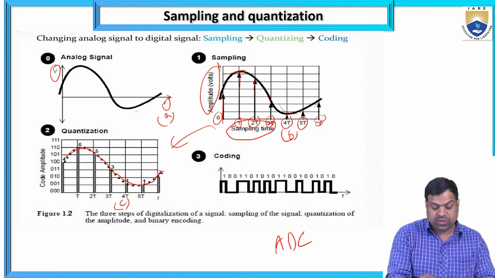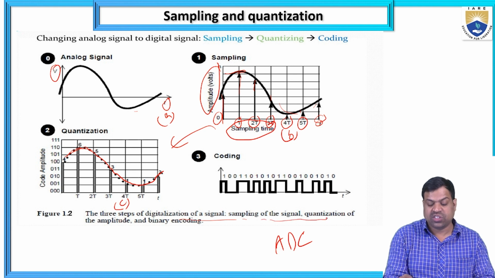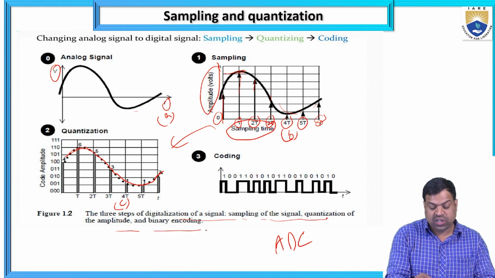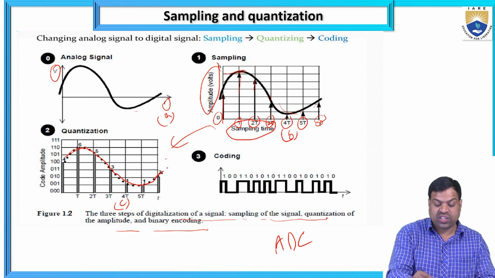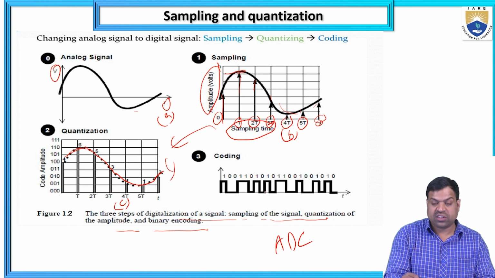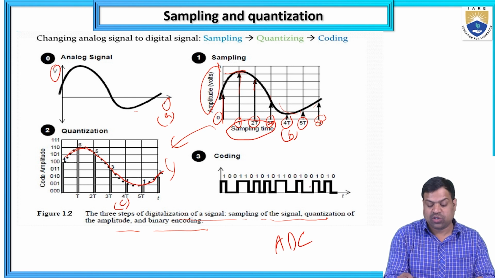So what are the three steps of the digitization of a signal? First is the sampling of the signal, then quantization of the amplitude, and then binary encoding. So with respect to the amplitude, I am converting with the help of the sampling and quantization methods, and then I am converting to binary.